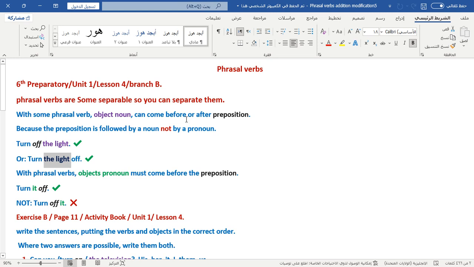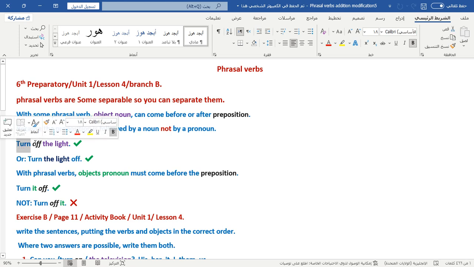It comes where? Before the preposition. This is a preposition. The object comes before the preposition or after, as in this sentence: Turn off the light.